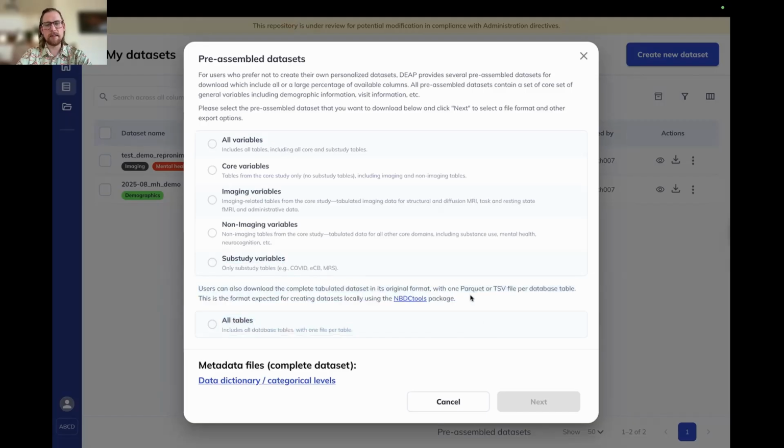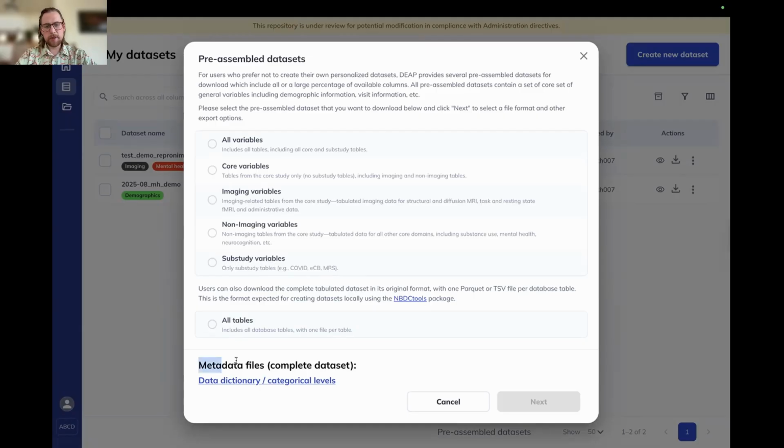If you're ever using NBDC tools and want to access the data that way and compile your own data using R, that's going to be the pre-assembled data set that you're going to use. If you want to learn more about NBDC tools, you can access it at the information that I'm going to show on the screen.